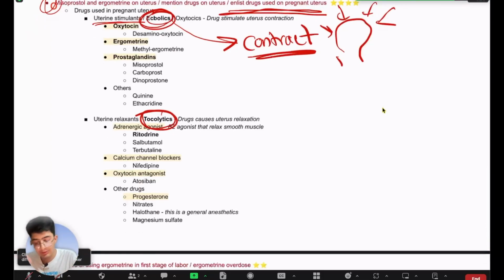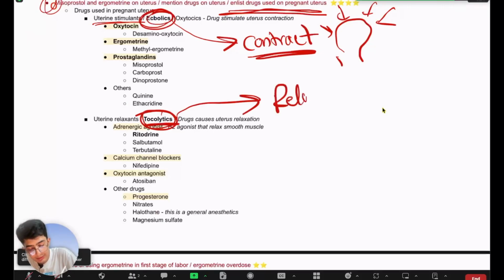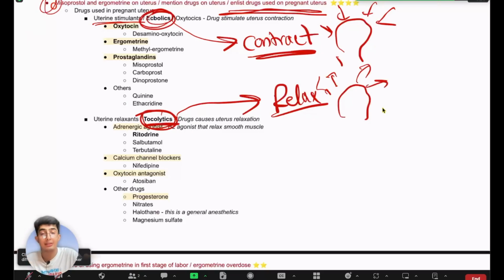As opposed to ecbolic drugs, there is another type of drugs known as tocolytic drugs. These tocolytic drugs are the opposite of ecbolic drugs. These are drugs that relax your uterus. So broadly speaking, you can divide the drugs acting on uterus into two types. One is ecbolic drugs, the other one is tocolytic drugs.